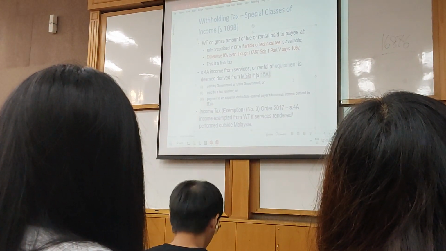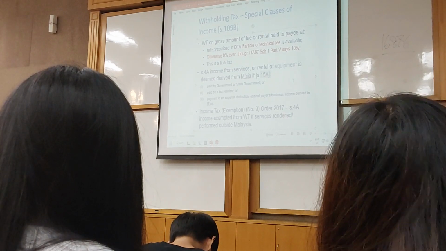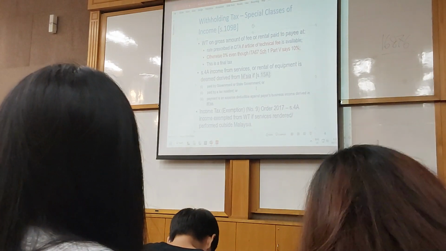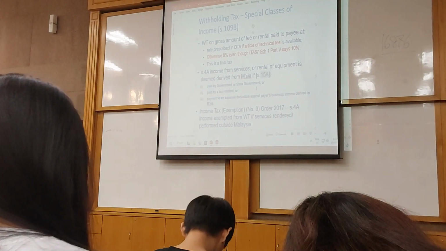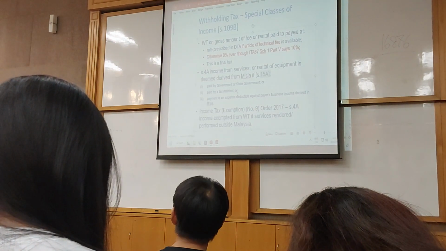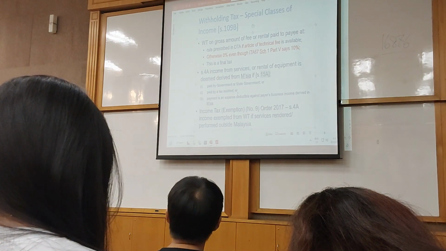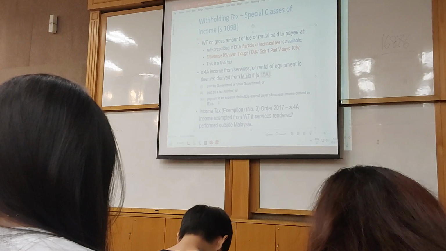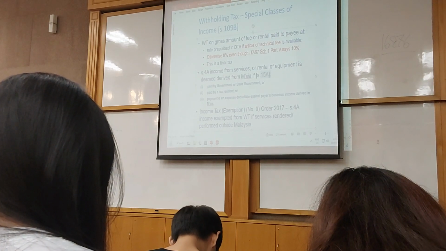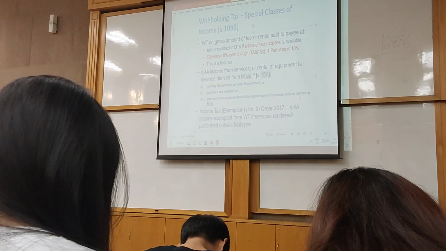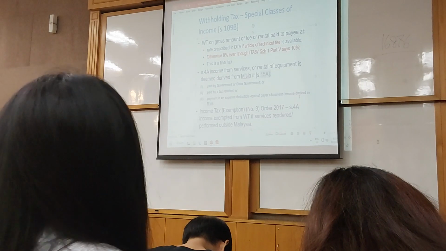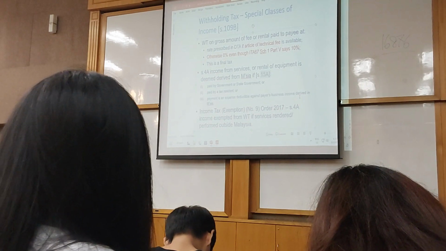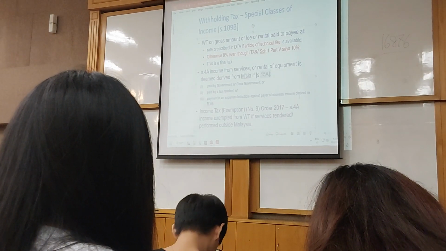Very similar to what you have learned in royalty. Number one, paid by government or state government. Same thing, 15A, 15 small a. And then we have paid by tax resident, 15B1, very similar. Okay, and another one is payment is an expense deductible against payer's business income derived in Malaysia. Same thing. It's almost the same. Okay, I would say 99% or 95% the same already.